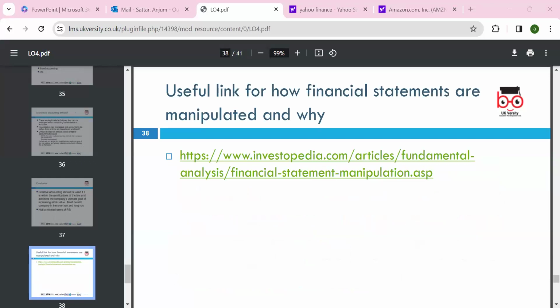Other than that, we always need to look at what is happening in the whole corporate world at the moment. The credit crunch has a really huge impact on companies. So these are all points, not just looking at the ratios: what is happening, like Brexit, the conflicts in the world. Then we can decide where to invest. We can embed some real-time examples in our assignment as well, which we'll go through in the next lesson, our assignment discussion. Any question, please?